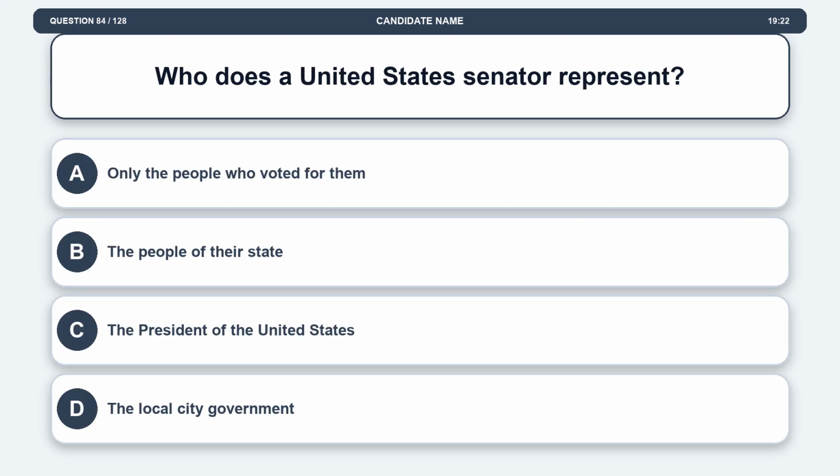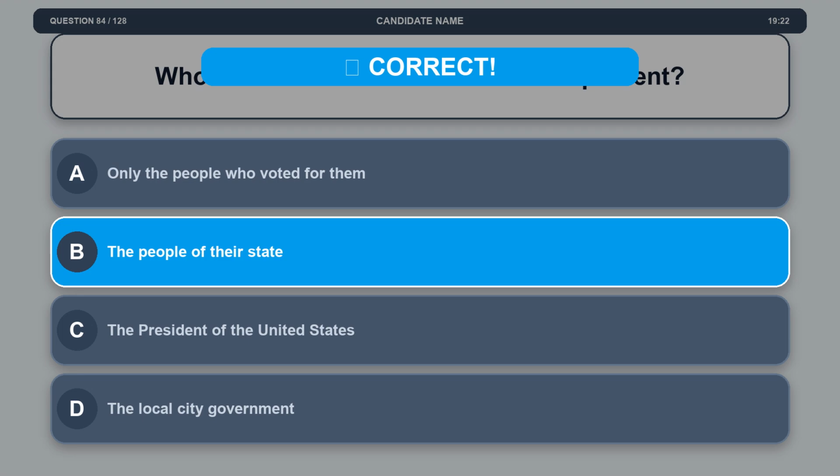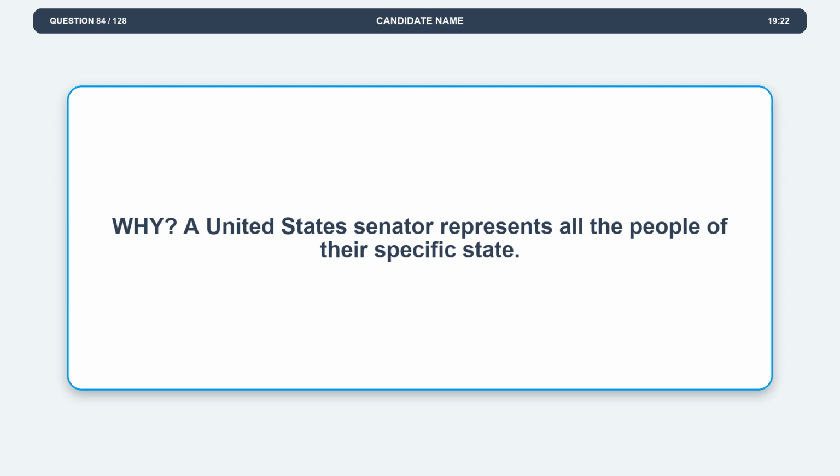Question 84. Who does a United States Senator represent? Option A, only the people who voted for them. Option B, the people of their state. Option C, the President of the United States. Option D, the local city government. The correct answer is option B, the people of their state. Explanation. A United States Senator represents all the people of their specific state.